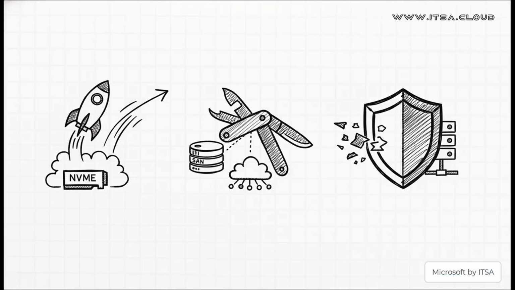First, we've got that incredible performance jump we just talked about. But there's also more flexibility. It now supports everything from your old school traditional SANs to the latest and greatest software-defined storage. And maybe most importantly, it's way more resilient. By using the newer ReFS, the Resilient File System, CSVs can now actually detect and repair certain types of data corruption on the fly without taking the volume offline. That is a huge, huge win for uptime.